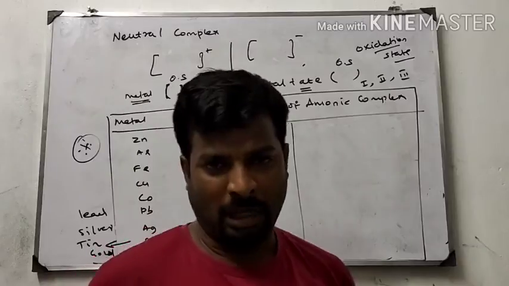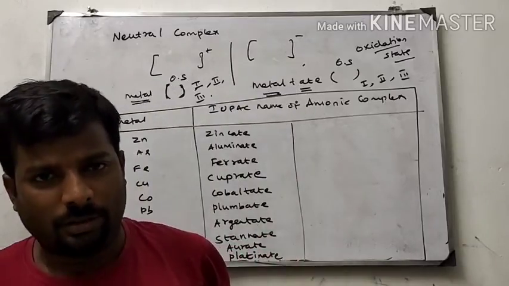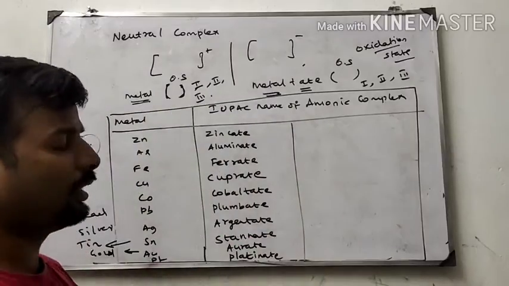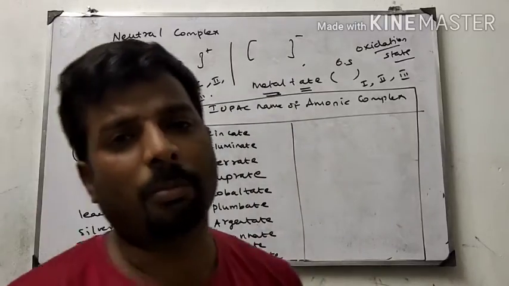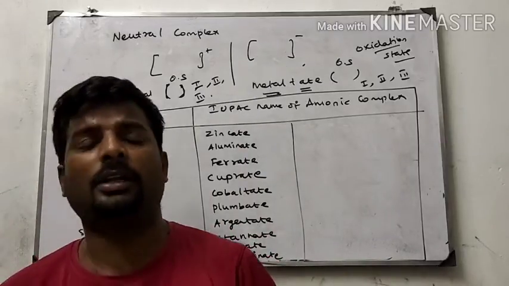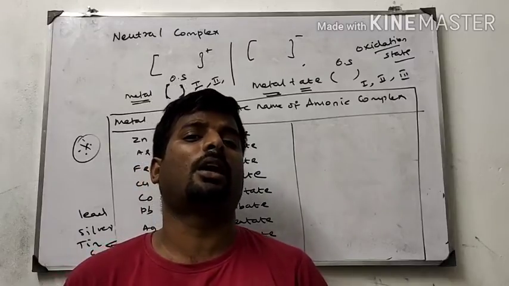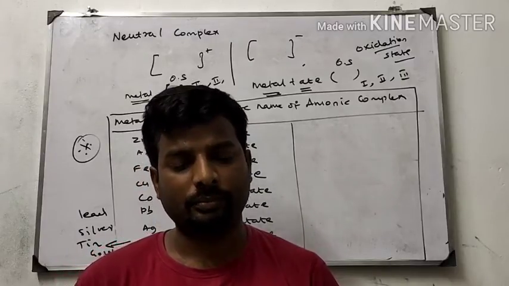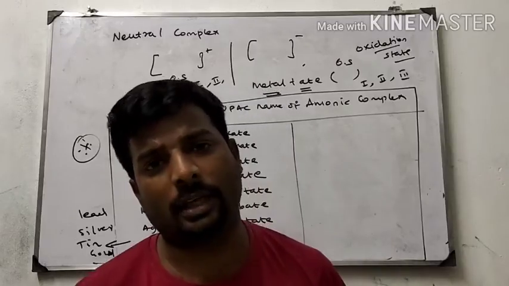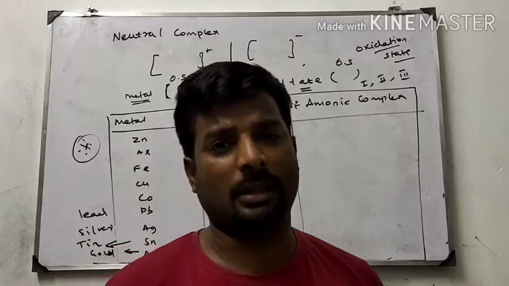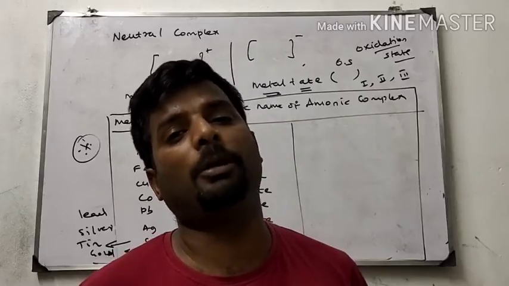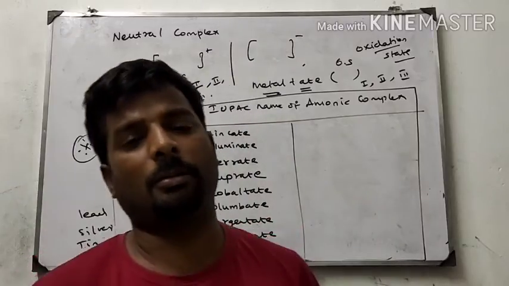In the previous point, I gave one table which tells about the naming of negative species. Here they are giving the names of the metal. These are the very important rules of the IUPAC nomenclature. With this, I have completed the complete rules of the IUPAC nomenclature. At the start of the next class, I'll go through the IUPAC names one time, and afterwards we will solve some examples based on the IUPAC nomenclature.